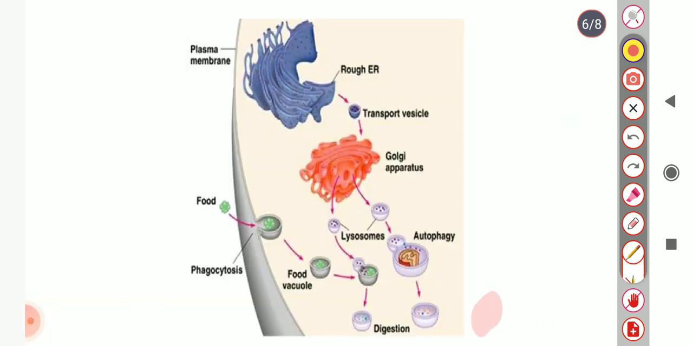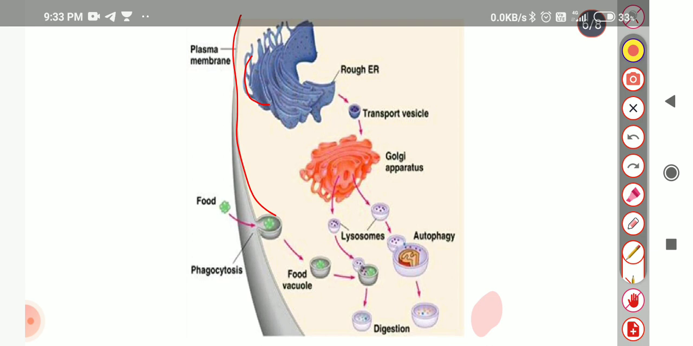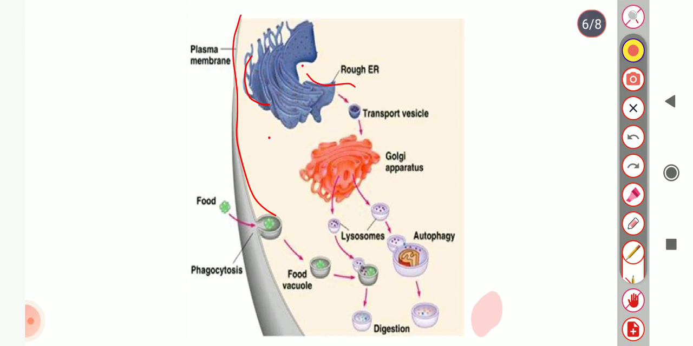And this is the structure showing how food content is digested inside the lysosome. First of all, I will also discuss the formation of lysosomes. This is the plasma membrane. This is the endoplasmic reticulum, and the vesicles are transported to the Golgi apparatus, where the trans face, also called the mature face, forms vesicles, and a small vacuole is the lysosome.